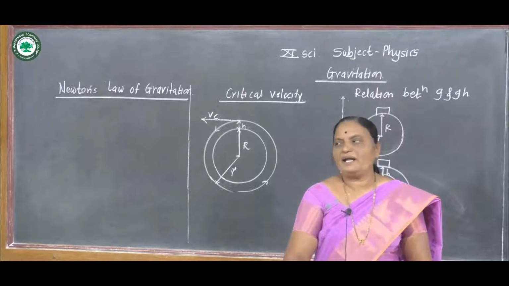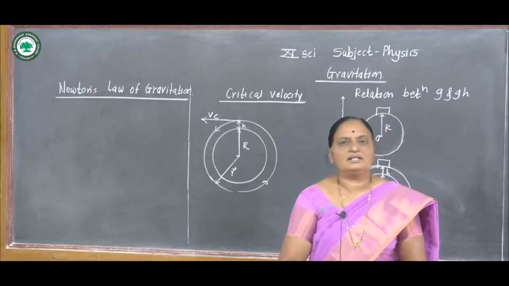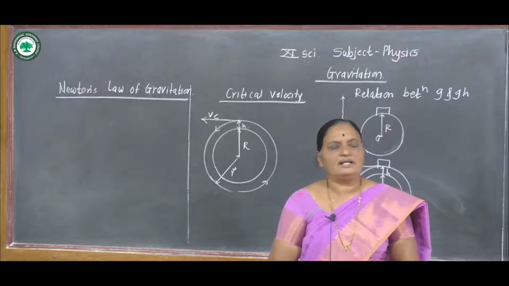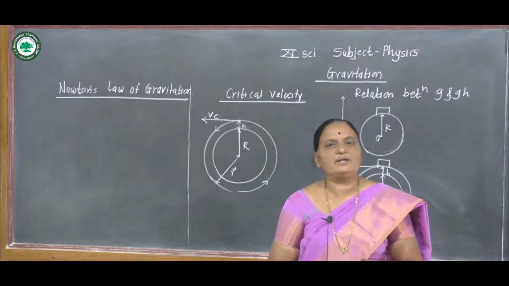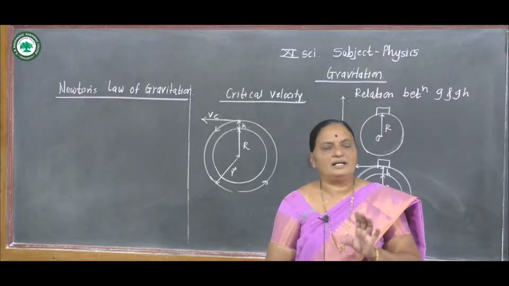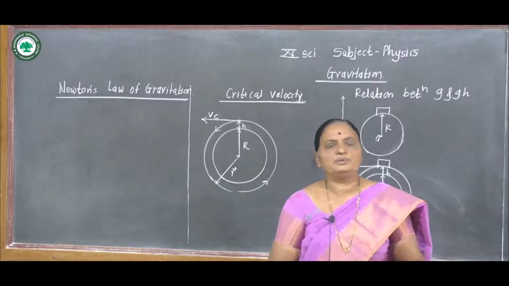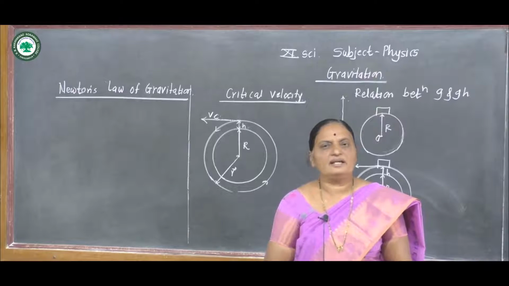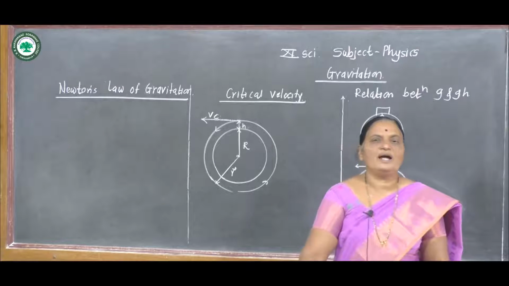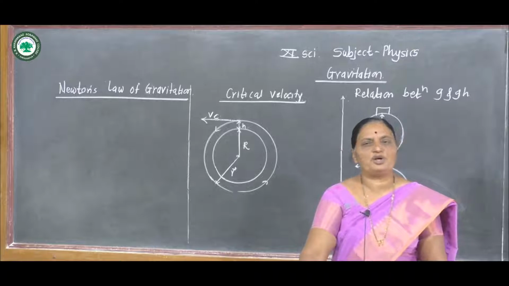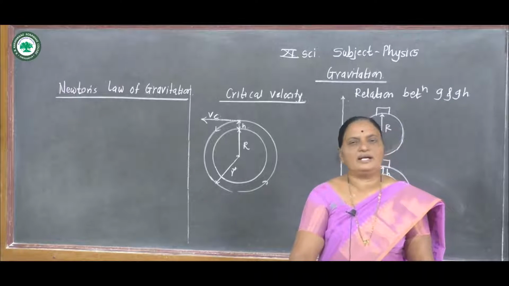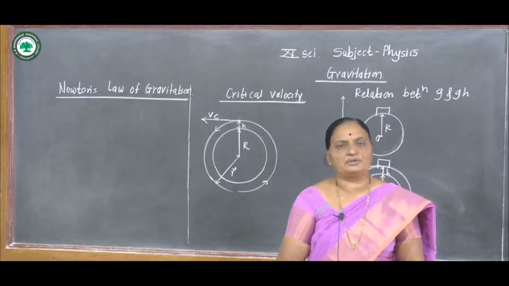Now, the planets and the Earth revolve around the Sun. There is a gravitational force between Earth and other planets and the Sun. There is the force of attraction, and this force of attraction is called gravitational force.